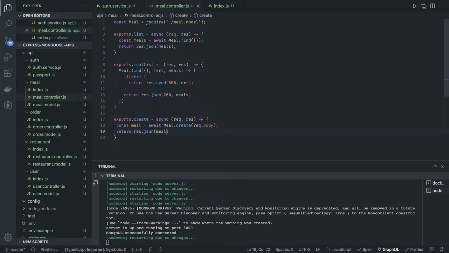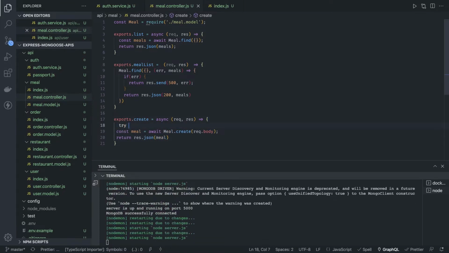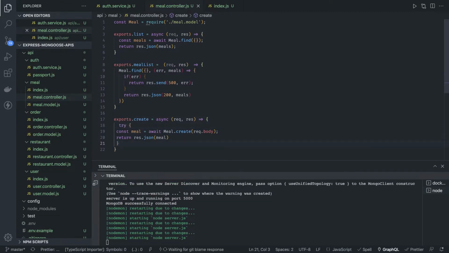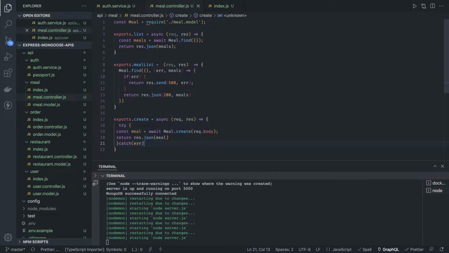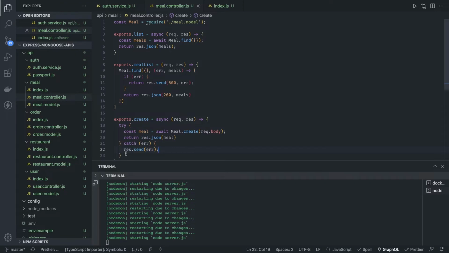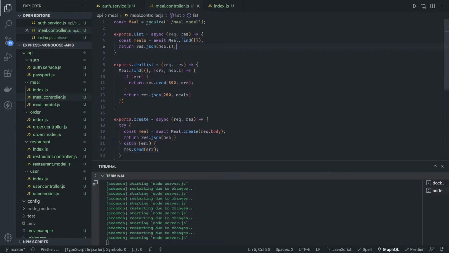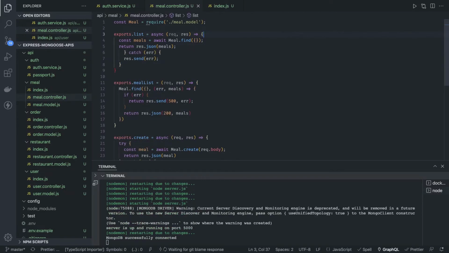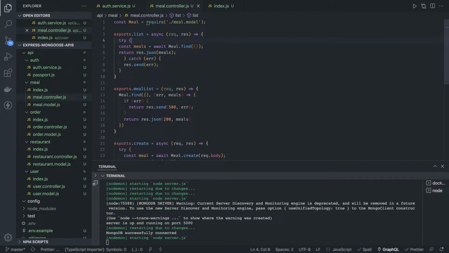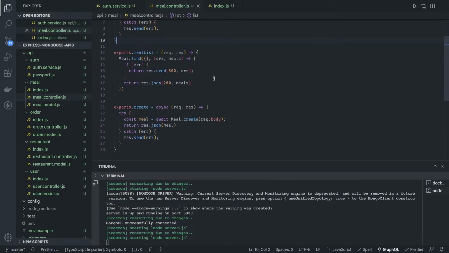And if you're using async await, then always wrap things inside try catch. So if there is any error, you should be able to handle it in the catch block, and send that response back to the client. You can do it properly by sending the status code and error messages. This is very basic CRUD you can write for the meals.